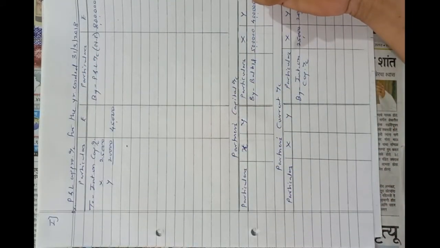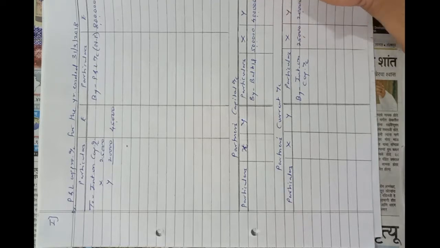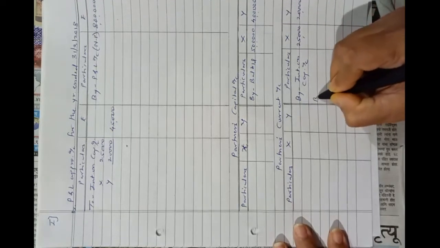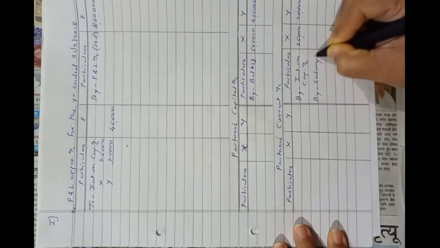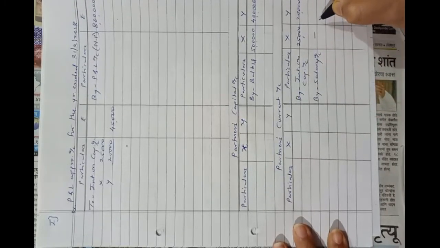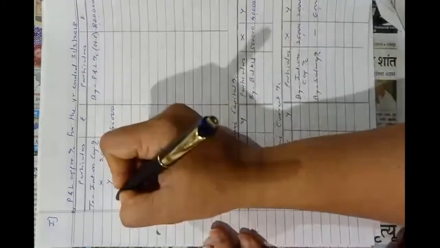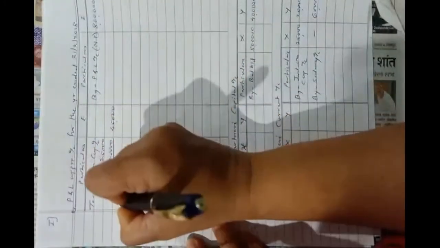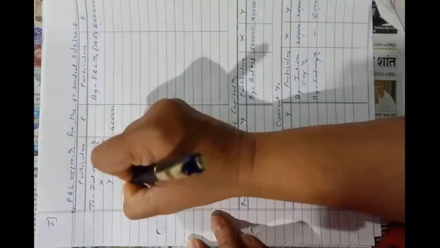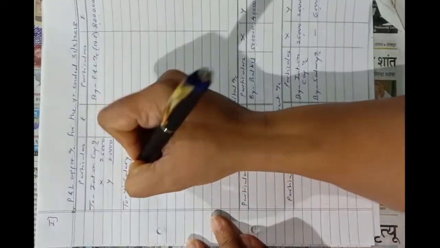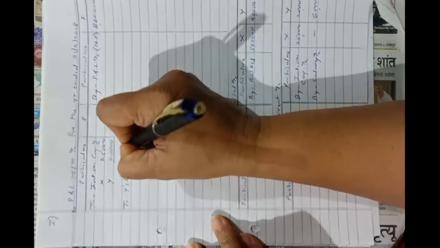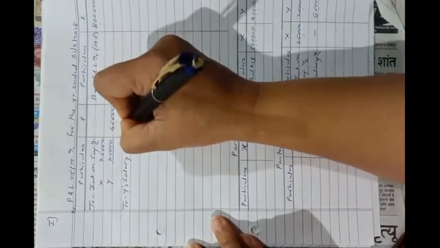Now the next information, they told us that Y's salary is rupees 5,000 per month. So we will enter the salary now. Y's salary, in Y's column, 5,000 per month into 12 months. So it will be 60,000 per annum. Now here, to salary to Y, rupees 60,000.